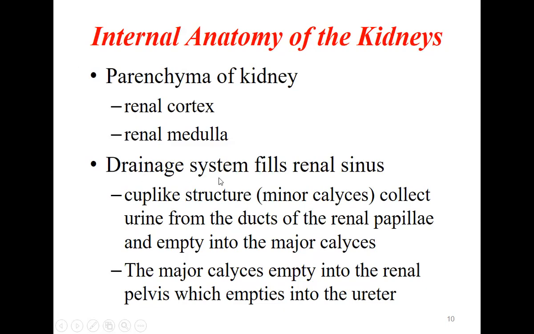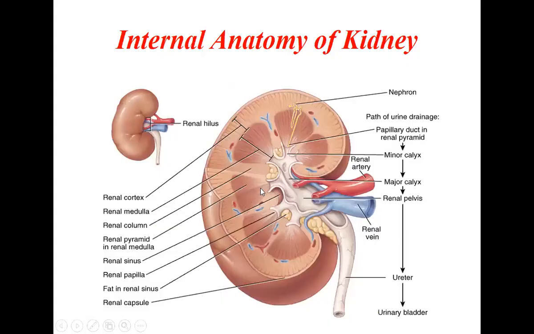Then the drainage system fills the renal sinus. Cup-like structures, the minor calyces, collect the urine from the ducts of the renal papillae and empty into the major calyx. If you see here, there are pyramid-like structures inside the medulla. These are called the renal pyramids. The apex of this pyramid is called the papilla. These papillae open into butterfly-like structures called the minor calyx.